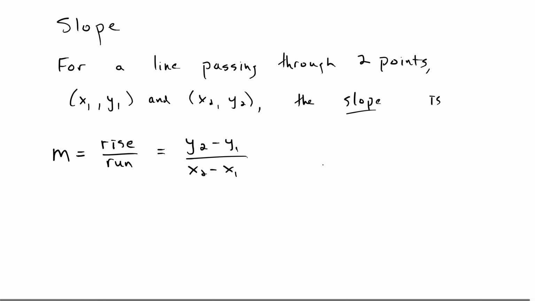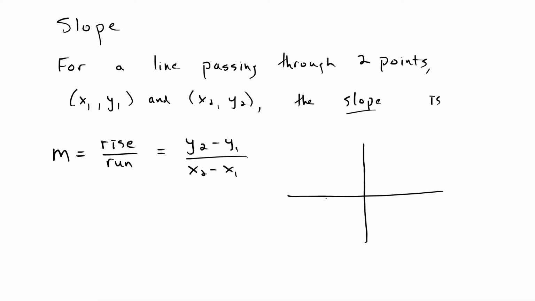This comes from, and honestly you don't really have to worry about right now where it comes from, but just so we're mathematically sound, let's draw a generic line here. Let's call this point x2, y2, and let's call this point x1, y1.